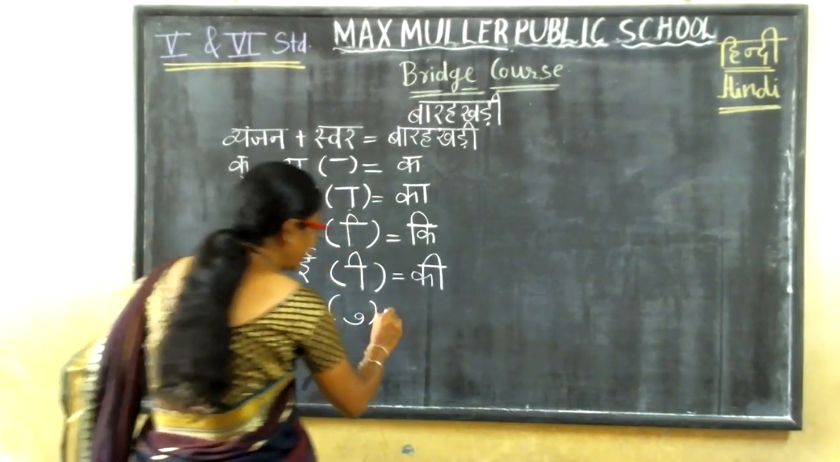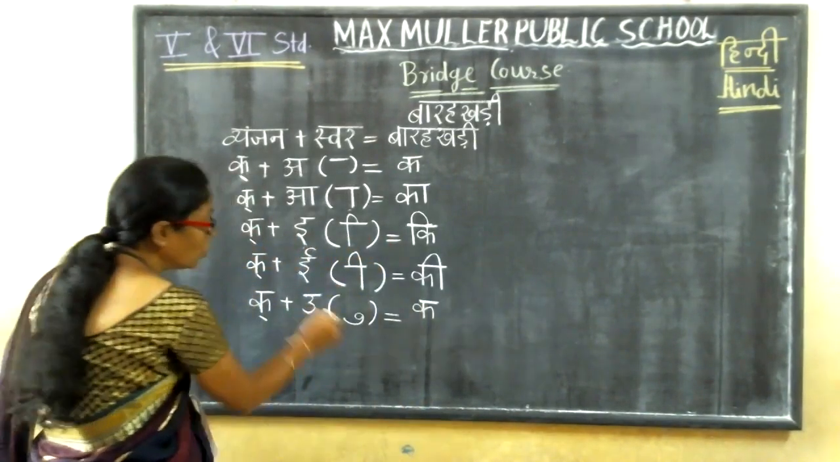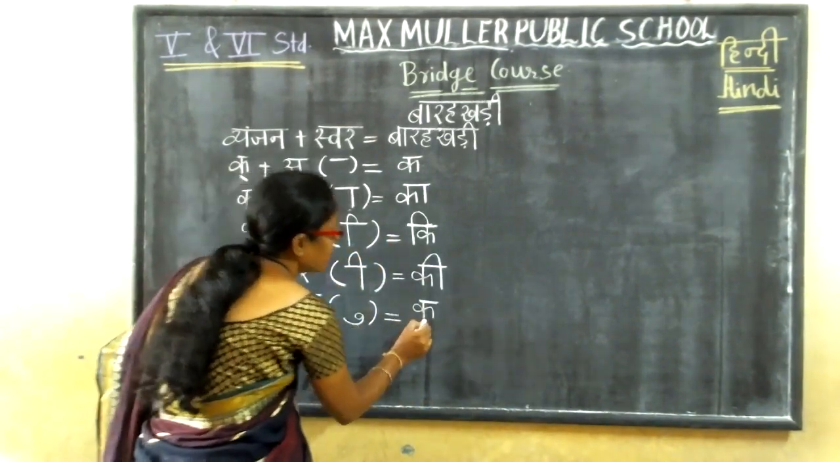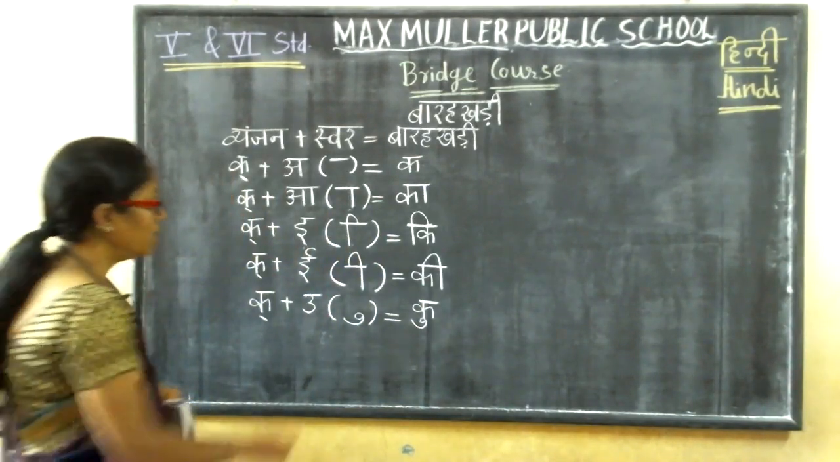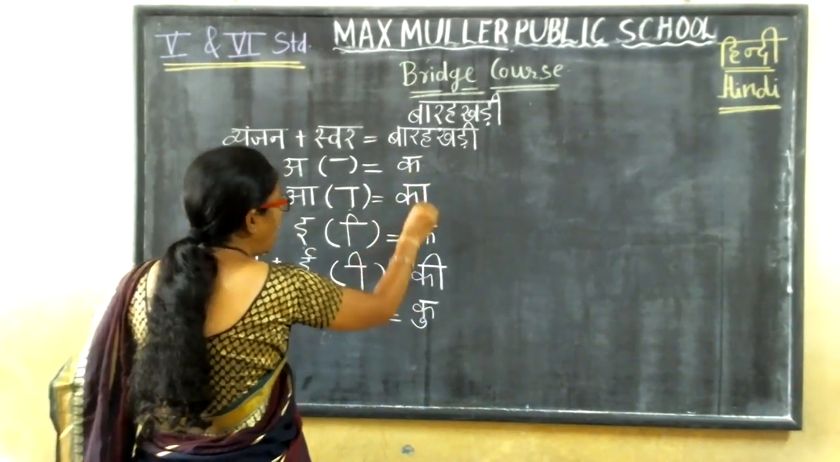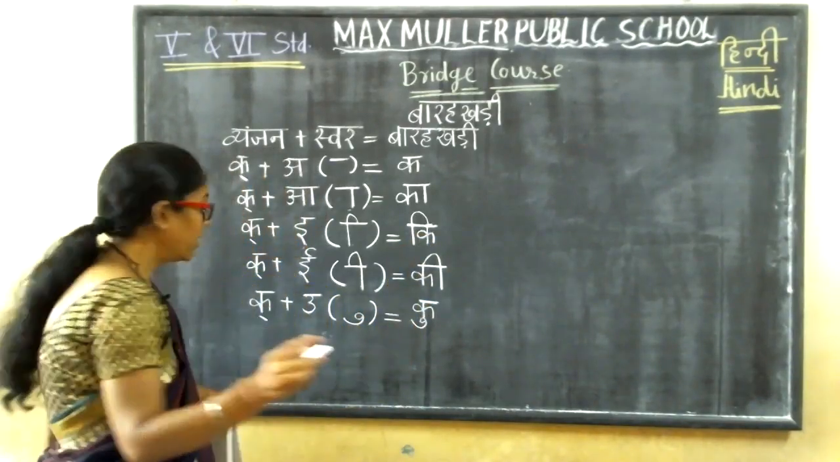Now how to write here? Below the vyanjan, yes, we are writing first ka. Okay. Now u ki matra. U ki matra is this. So this. Understood? So ka, ka, ki, ku. Okay. Next.